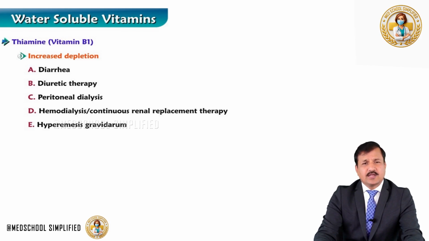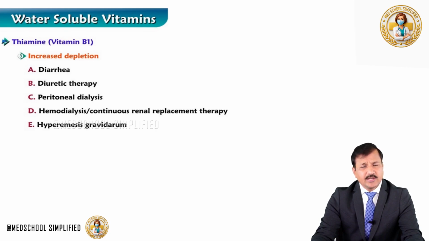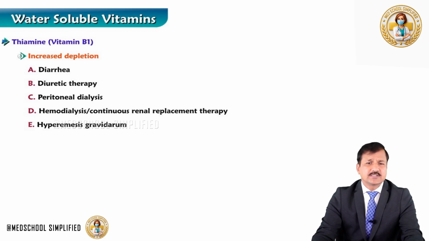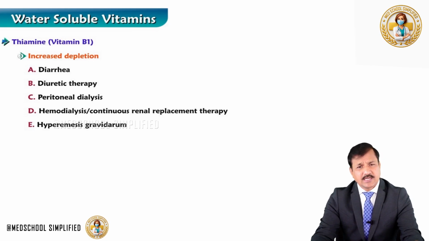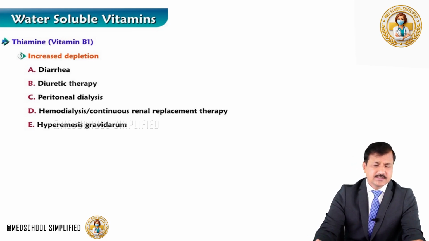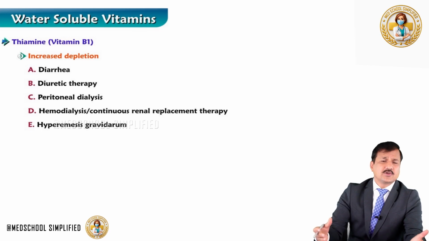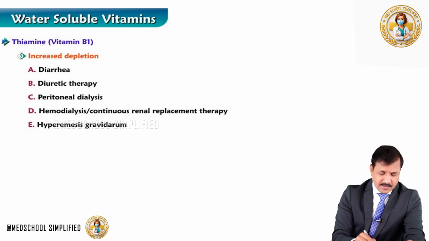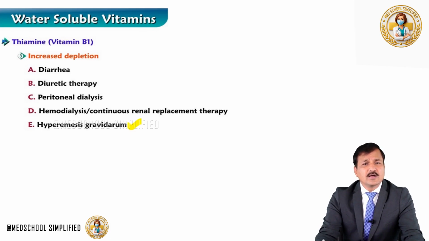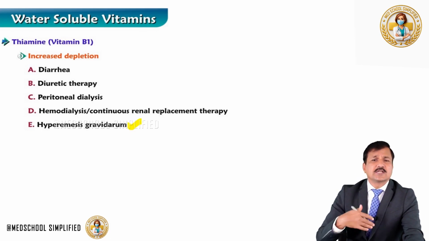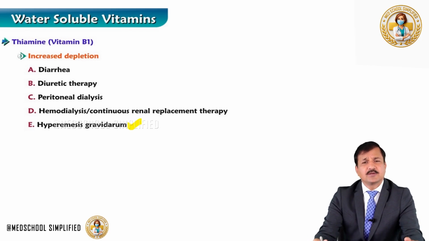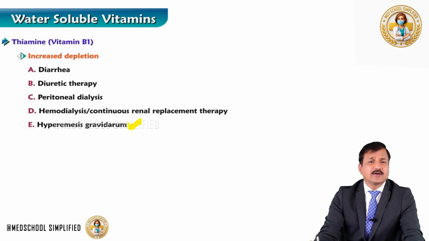And another cause for thiamine deficiency is increased depletion of thiamine, like diarrhea, where there is a loss of body fluid. Along with that, thiamine is also getting out of the intestine in the feces. Diuretic therapies, peritoneal dialysis, hemodialysis, or hyperemesis gravidarum. In all these conditions, there will be increased depletion of thiamine. To give an example, in hyperemesis gravidarum there is continuous vomiting and a loss of fluid from the body, and that means absorption of thiamine from the intestine is impaired.